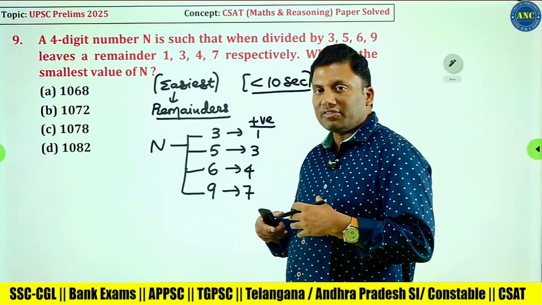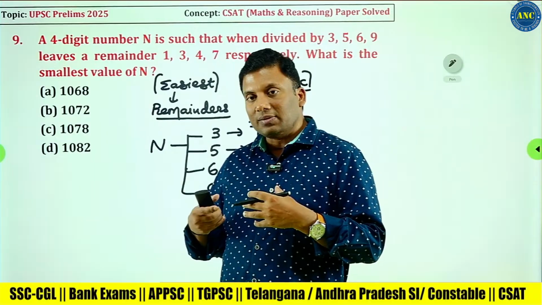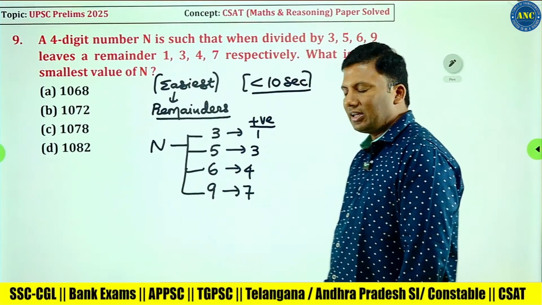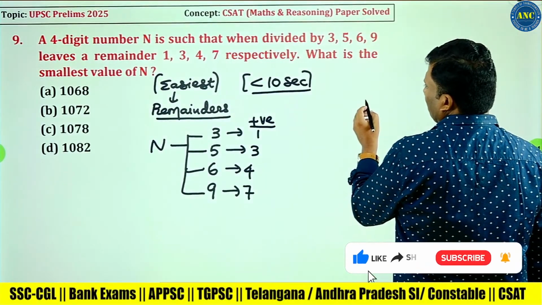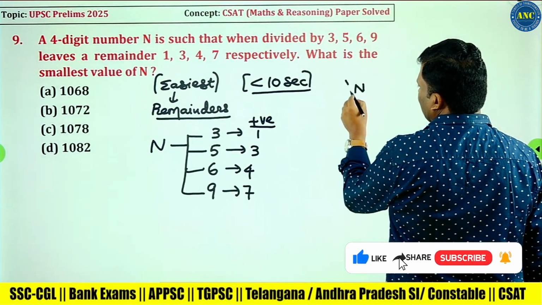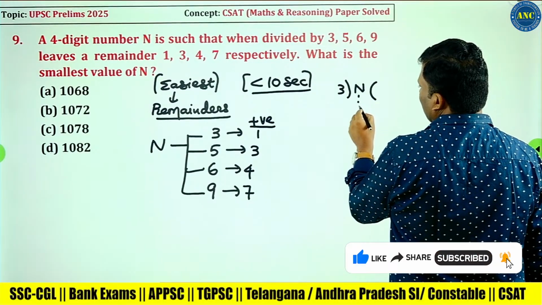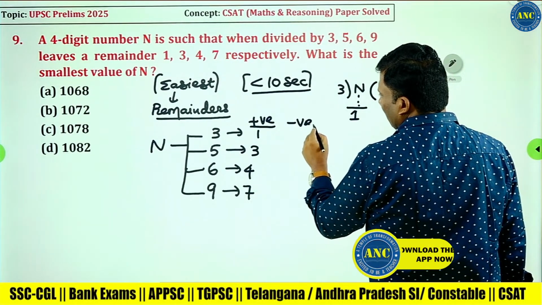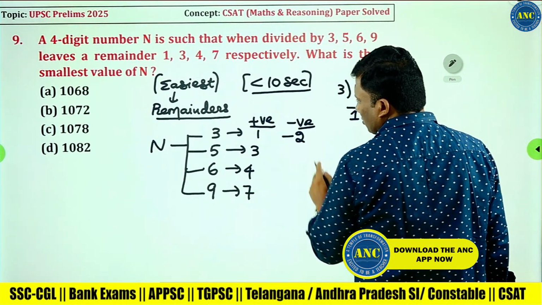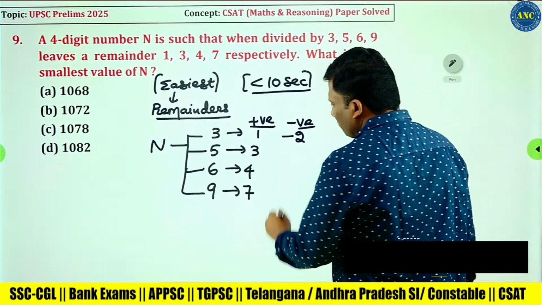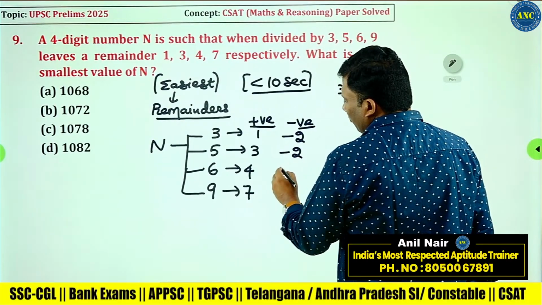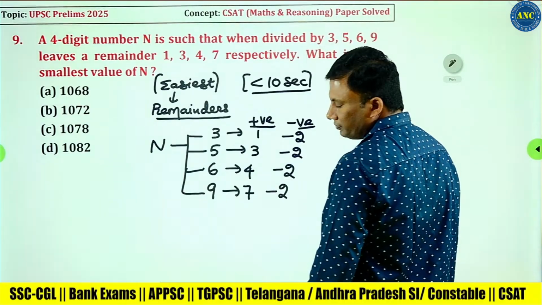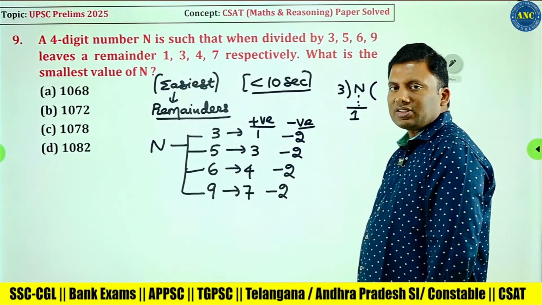This is the case of a remainder concept where the negative remainder is the same. Suppose a number is divided by 3, positive remainder it is 1. That means the negative remainder will be 1 minus 3, minus 2. 3 minus 5, minus 2. 4 minus 6, minus 2. 7 minus 9, minus 2. I hope the concept is clear.